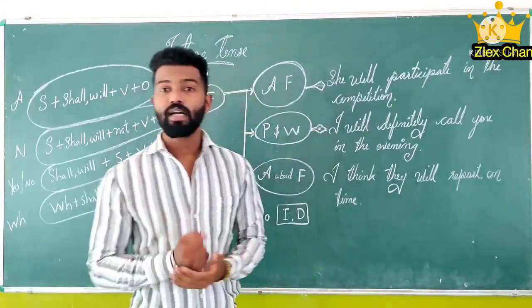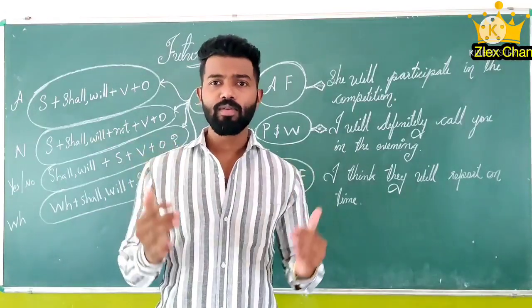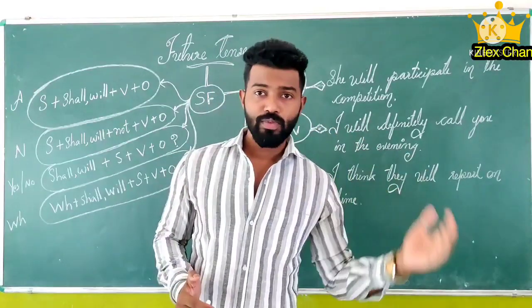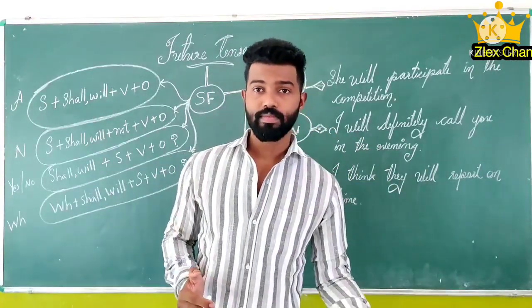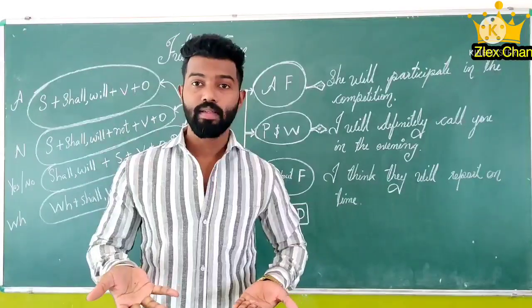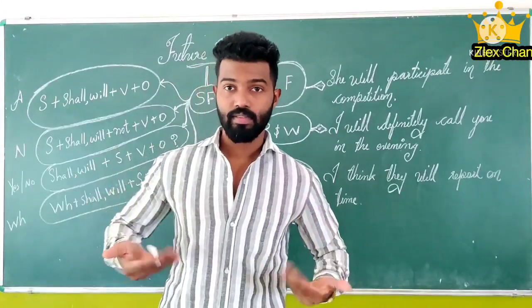That means I am giving a promise. Yes, I will call you. Definitely, I will call you today or tomorrow evening. So here we are giving promises or showing willingness. I will do it. That means my willingness.